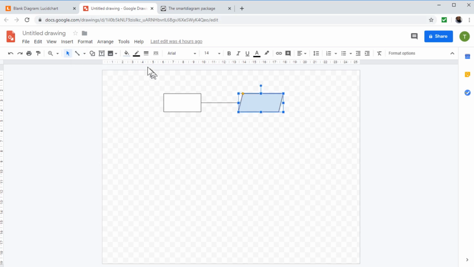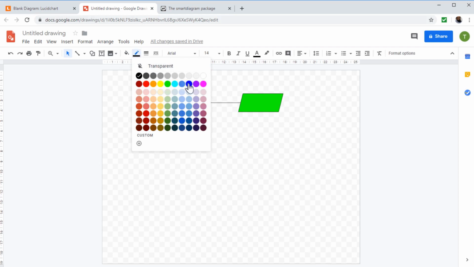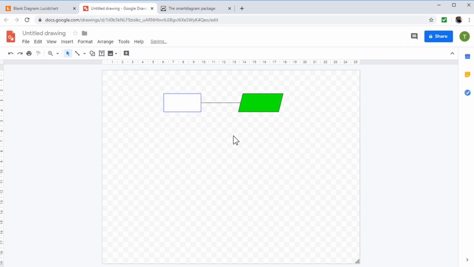You can format them, change the fill color, and you can also change the border color by clicking here, and then you can change it to blue if you want. So this is the second free option.